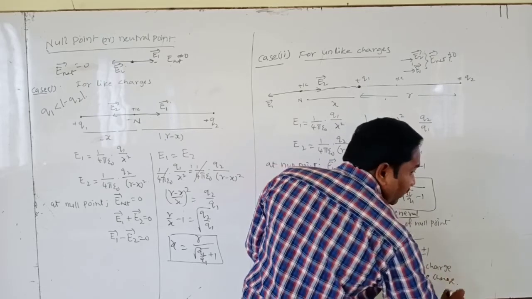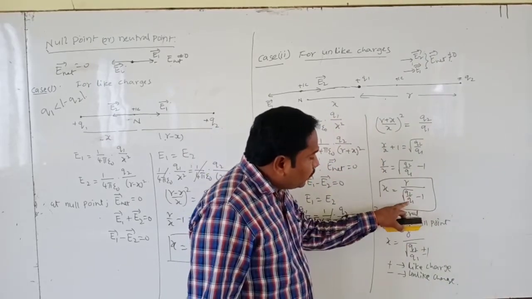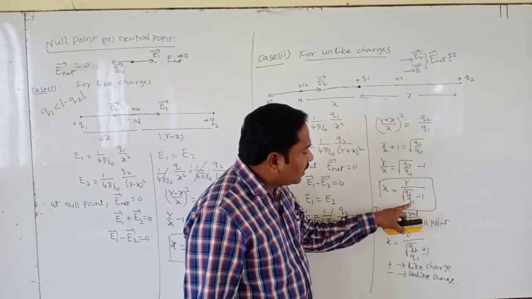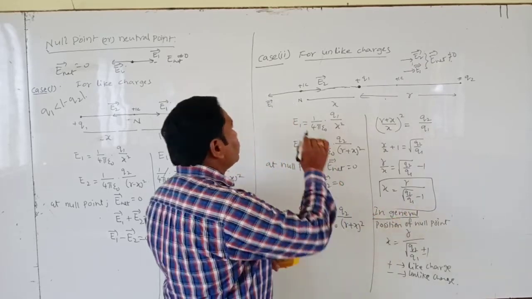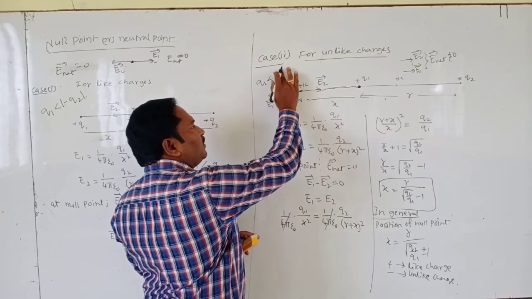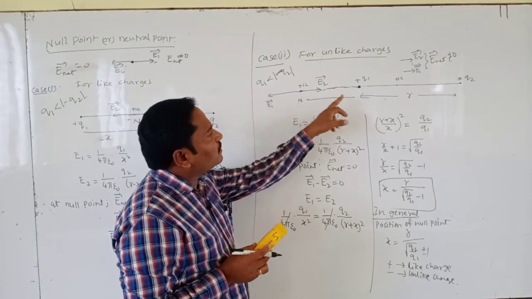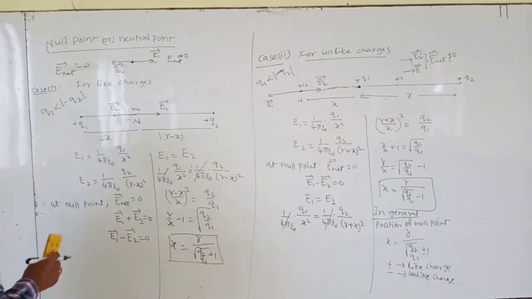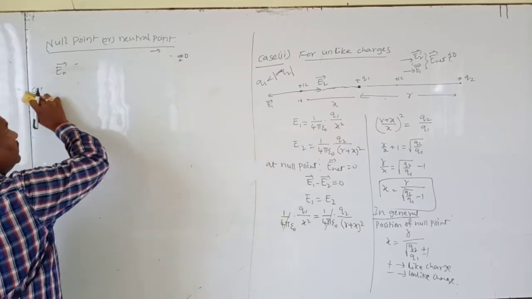So here the important point is that q2 by q1 is the magnitude of larger charge. q2 is the magnitude of larger charge compared to q1. So we can write that magnitude of q1 is always less than magnitude of q2. It means the null point is always formed near to the smaller charge. And see one example on the null point.